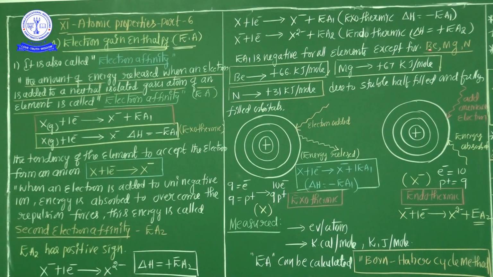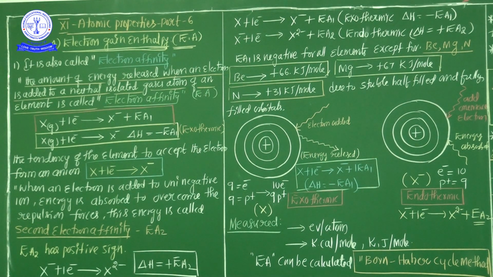For example, if you add one electron to beryllium, magnesium, or nitrogen, energy is not released; energy is absorbed. That's why EA1 is generally negative for all elements, except beryllium, magnesium, and nitrogen, because of the stable half-filled and fully filled orbitals present in these atoms.